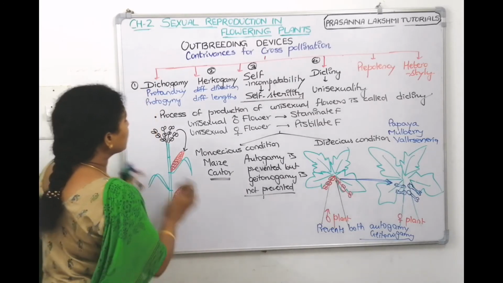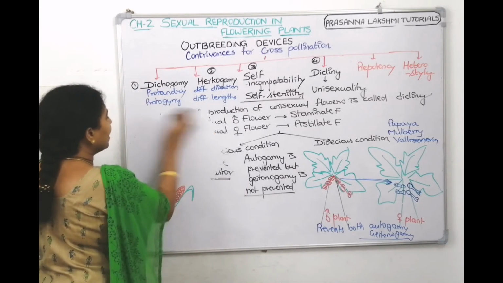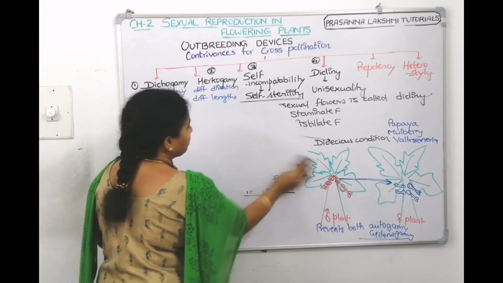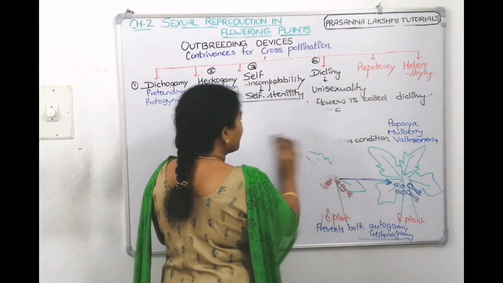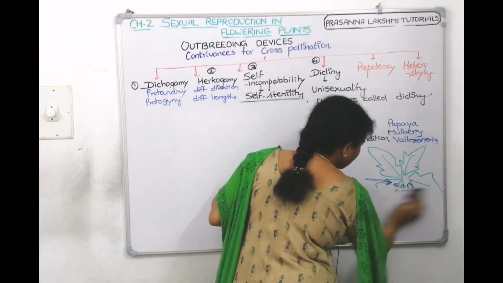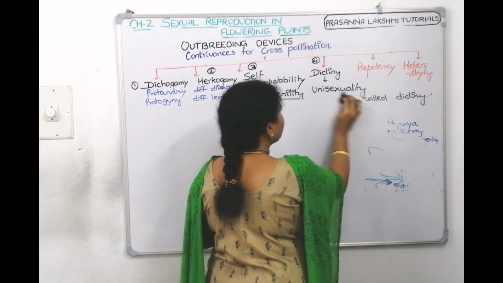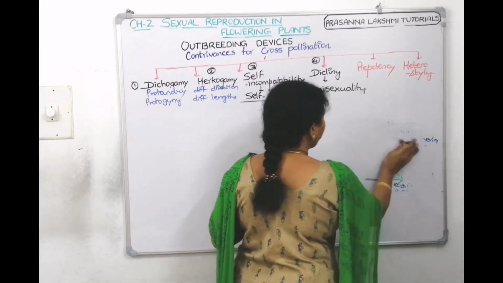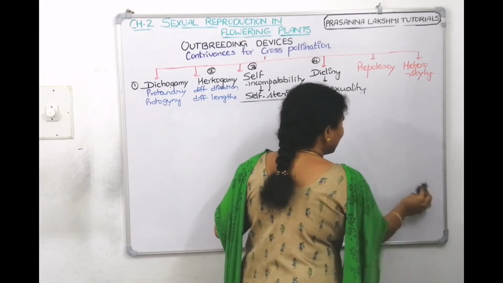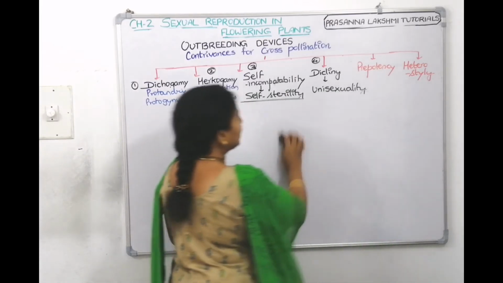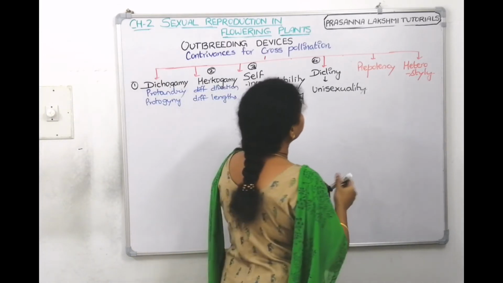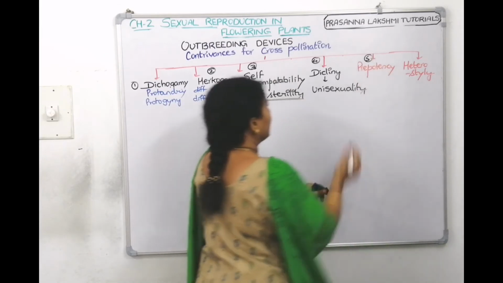Right, so we finished 4 methods under outbreeding devices. We are left with the last 2 methods. The 5th method is called prepotency. What do you mean by prepotency? On the pistil, if self-pollen falls and non-self-pollen falls, and the non-self-pollen is growing faster, that is called prepotency. So, the 5th technique is prepotency.